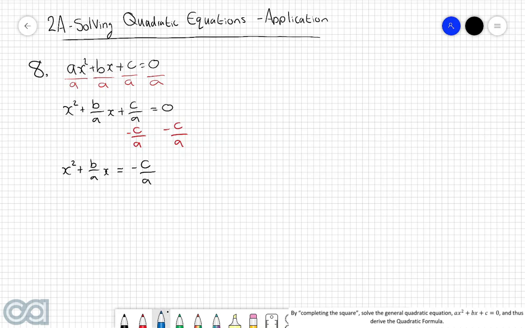Then this is probably the trickiest part. If you may recall, the next step along the method of completing the square is to get the coefficient of x, which in this case is this one here. We then need to half it, square that result, and then add that to both sides of the equation. So let's do this very, very carefully. So the x squared stays as it is, so does this second term. But then we need to get the coefficient of x, which in this case is b over a, and then we need to divide that result by 2. So in other words, that will be b over 2a, and now we're going to square this. And we're going to do this to both sides of the equation.